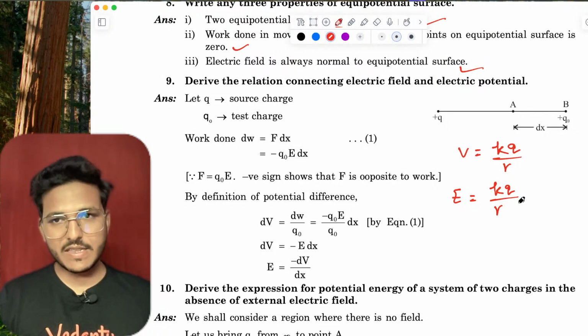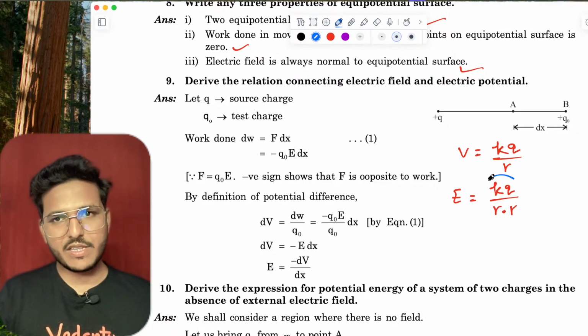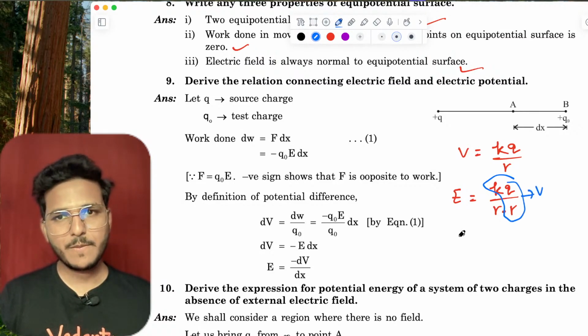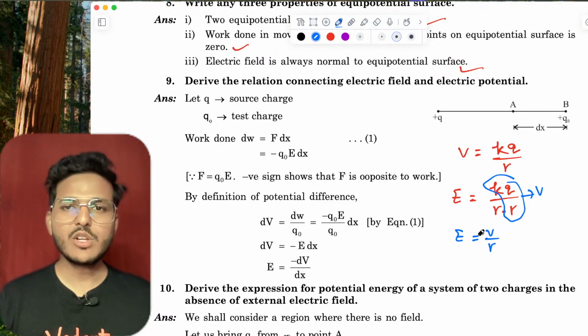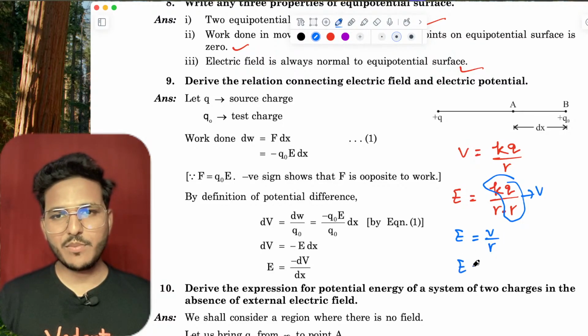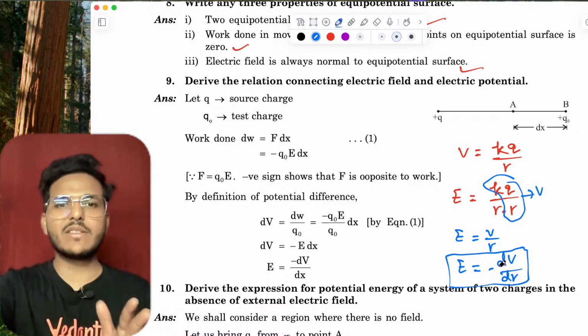If I consider this R square as R into R, then can you put this KQ upon R as V? Then E equals V upon R. If I put it in differential form, then this is negative dV upon dr. The negative sign shows that electric field intensity decreases with distance.